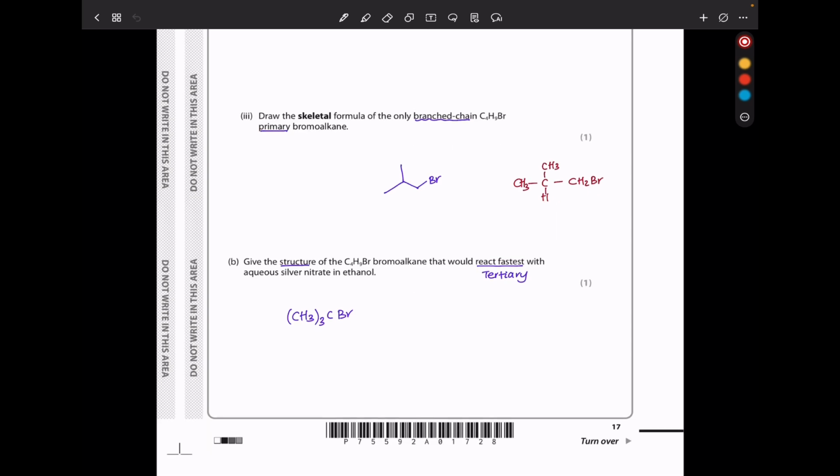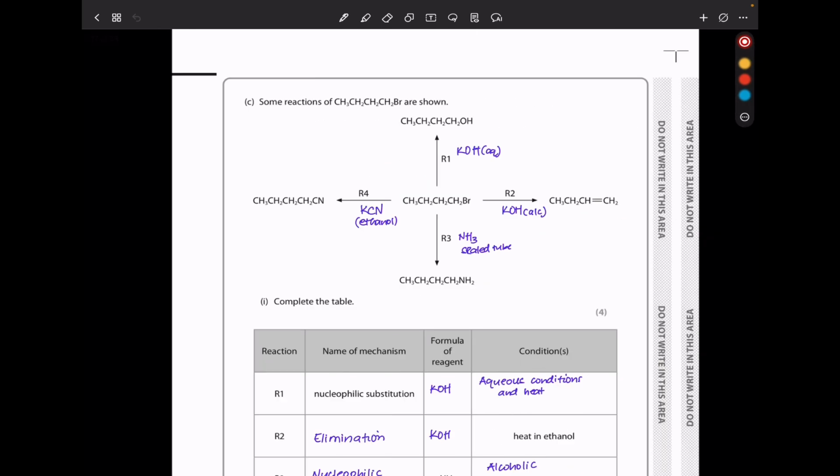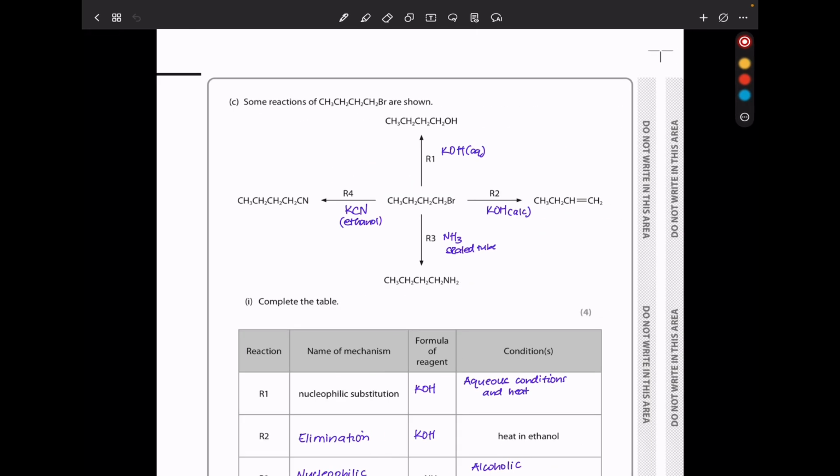And in part B, give the structure of the C4H9Br bromoalkane that would react fastest with aqueous silver nitrate in ethanol. Again, this is going to be the tertiary one. So this is going to be this structure here. In part C, some reactions of CH3CH2CH2CH2Br are shown. So we can see reaction 1, converting Br to OH,